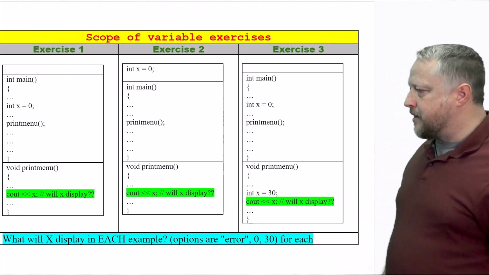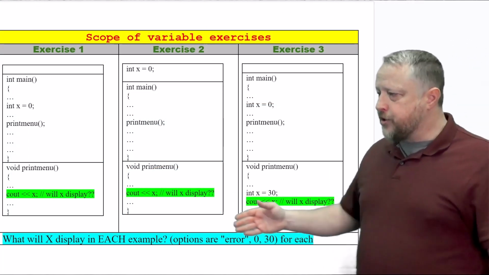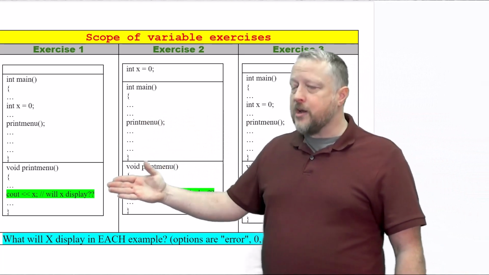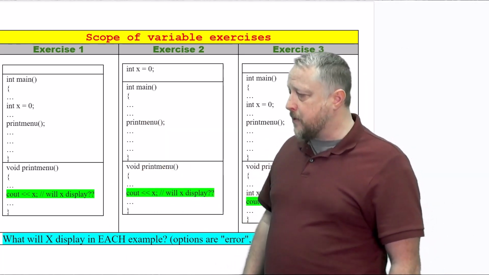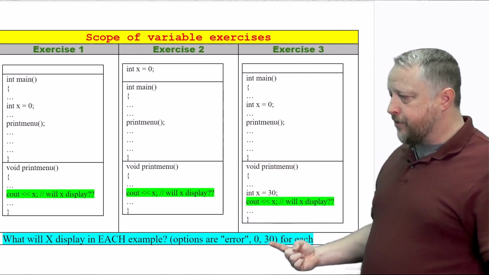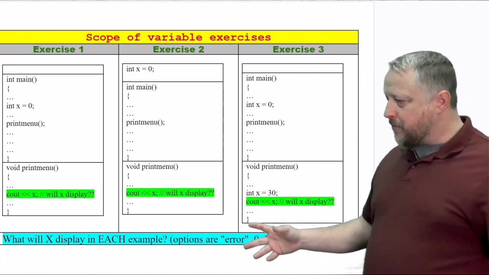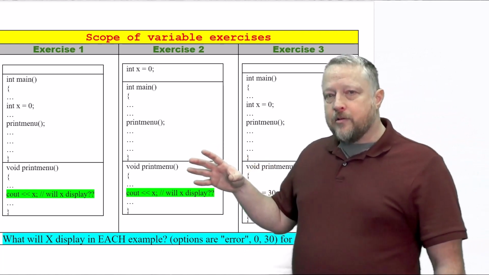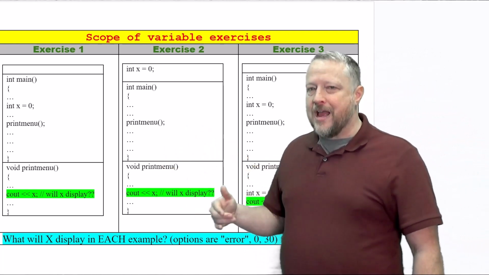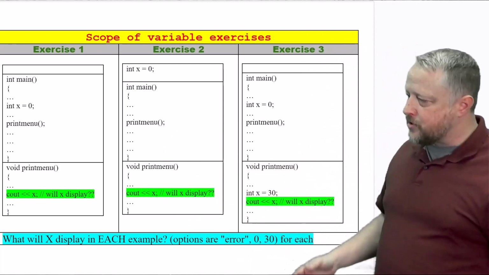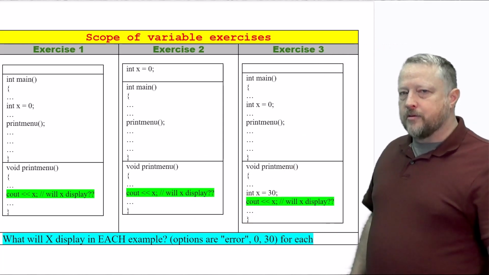Here's that exercise. There are 3 exercises in this. You're going to simply tell me what is cout of X going to display. Now, I give you options of error, 0, or 30. And by the way, a couple of them can be used over again, so it's not exclusive. Again, think of the overall positionality of where the variable is, and we talked about scope, and we'll go over the answer here in a minute. So keep it simple. See you in a minute.